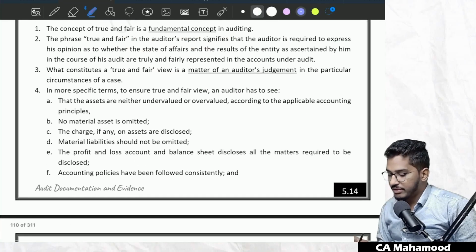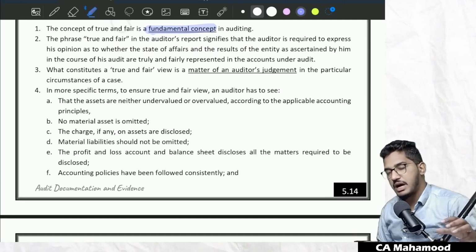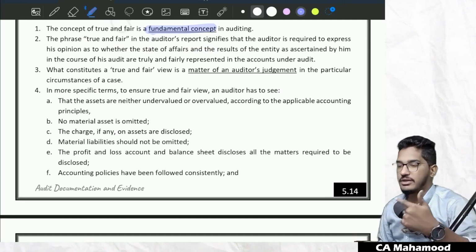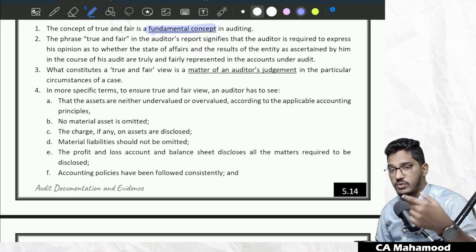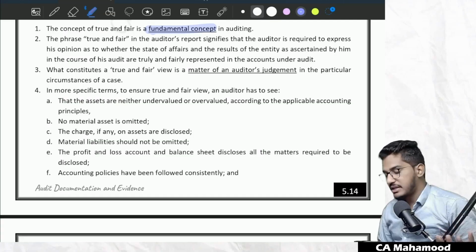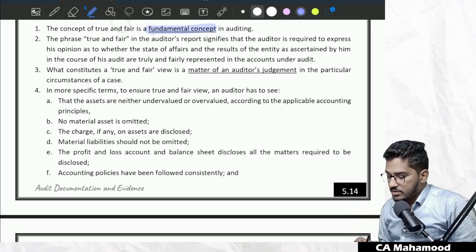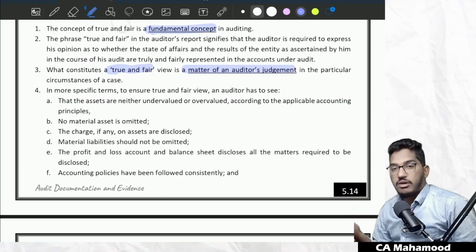So the concept of true and fair view is a very fundamental concept. Why? Because our opinion revolves around that concept only. Whether financial statements give a true and fair view or not, our entire opinion revolves around the true and fair view. That's why it is a very fundamental concept in audit. And what constitutes a true and fair view is a matter of the auditor's judgment.